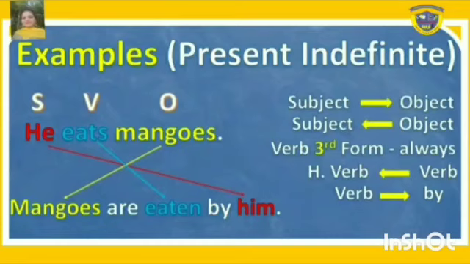After that, form of be; mangoes is in plural form, so we will write are. After that, third form of verb. What is the third form of eat? Eat, ate, eaten. After that, we will write by. After that, subject, and subject is he. He will change into him. So our answer is mangoes are eaten by him.